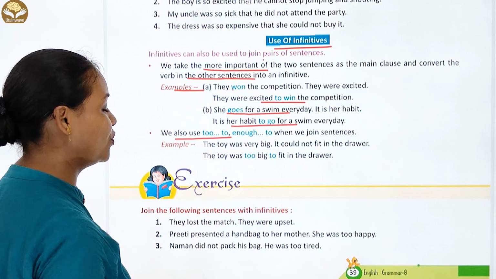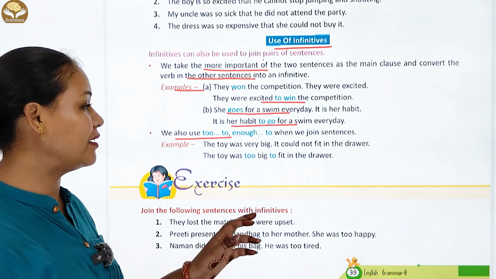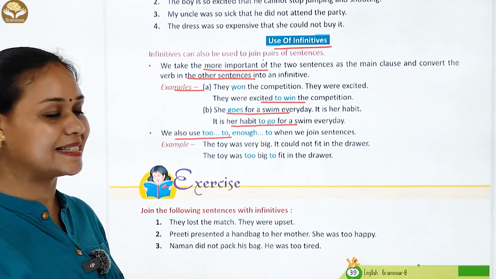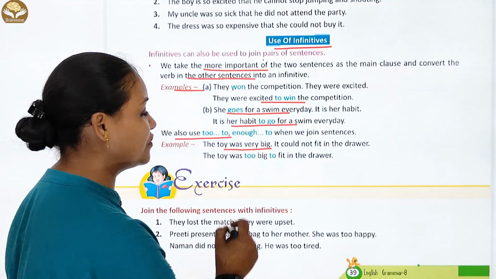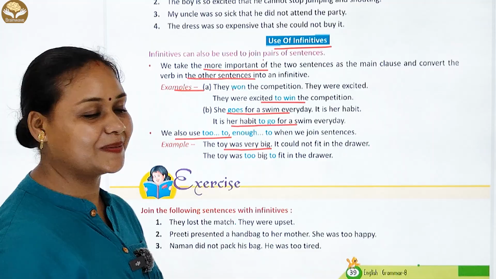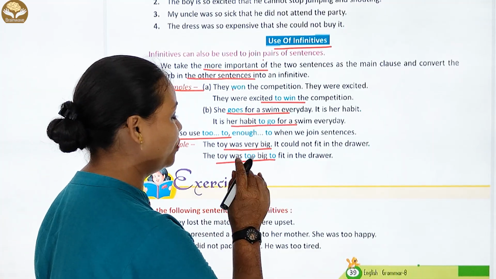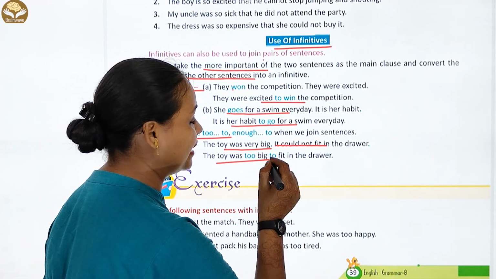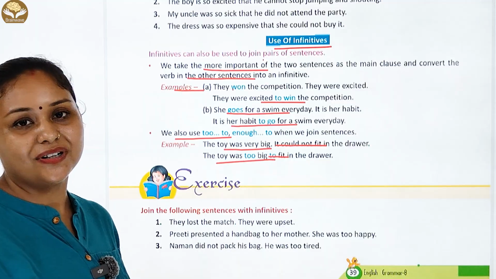चलिए next: too is also used to join sentences. Example: the toy was very big. It could not fit in the drawer. So, the toy was too big to fit in the drawer.